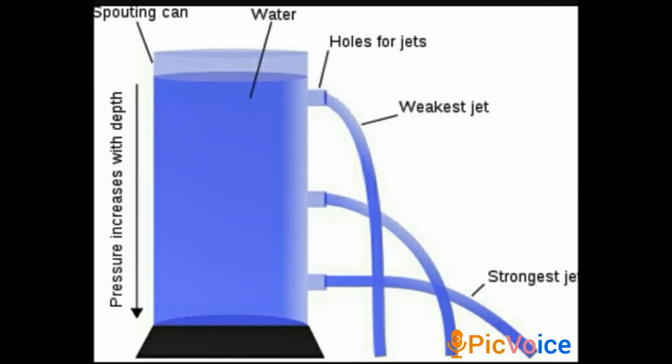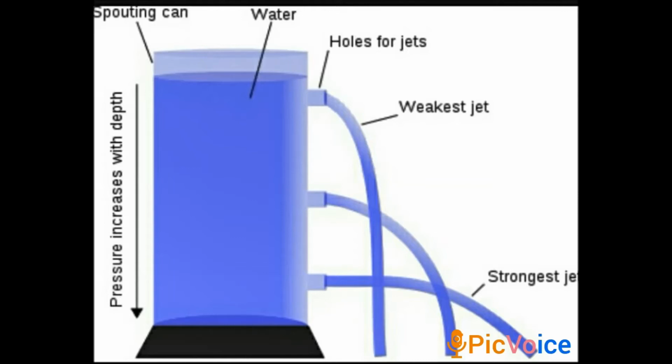The dams are made stronger and thicker at the bottom than at the top to withstand the higher pressure at greater depth. Why are the dams constructed in this way? They are made stronger and thicker at the bottom to withstand the high pressure at greater depth.